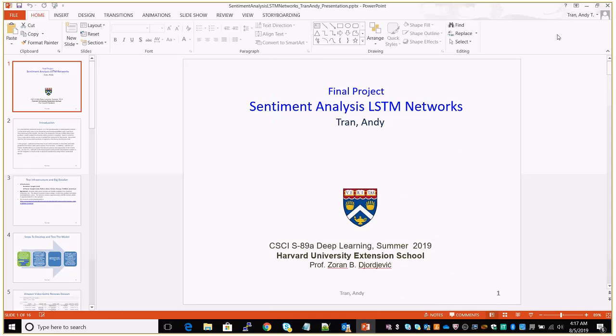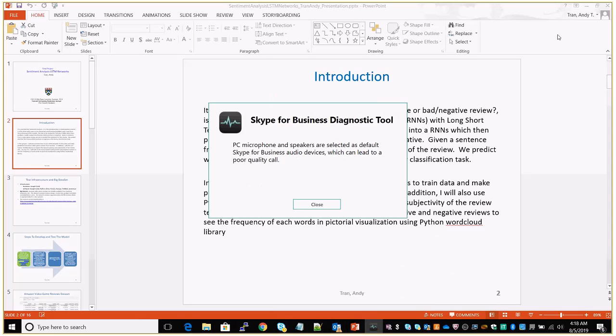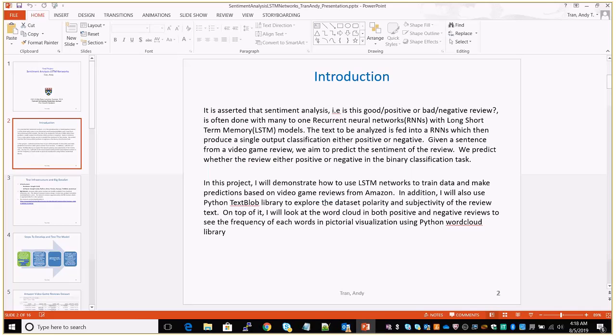For this project, I'm going to work on sentiment analysis using LSTM networks. LSTM networks are basically a popular version of the RNN networks, and they are often used for sentiment analysis. Sentiment analysis is where we feed a bunch of text into the model, and at the end it produces a text classification of whether the text or review is considered negative or positive.